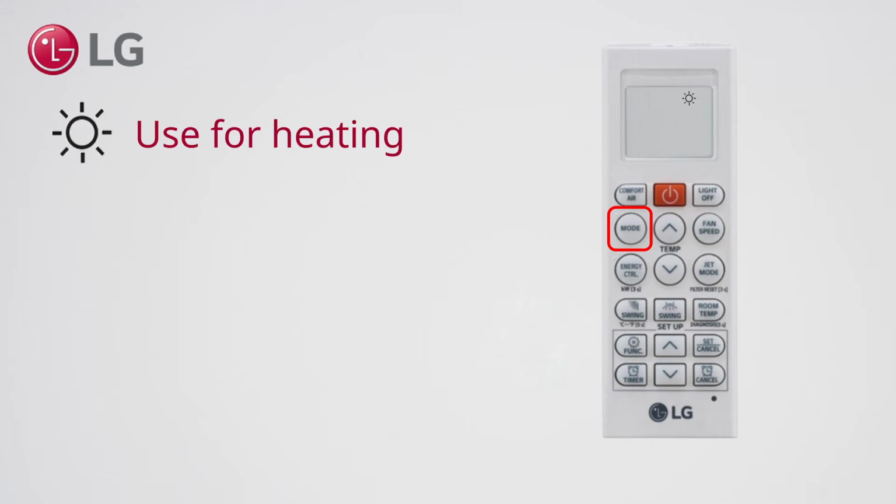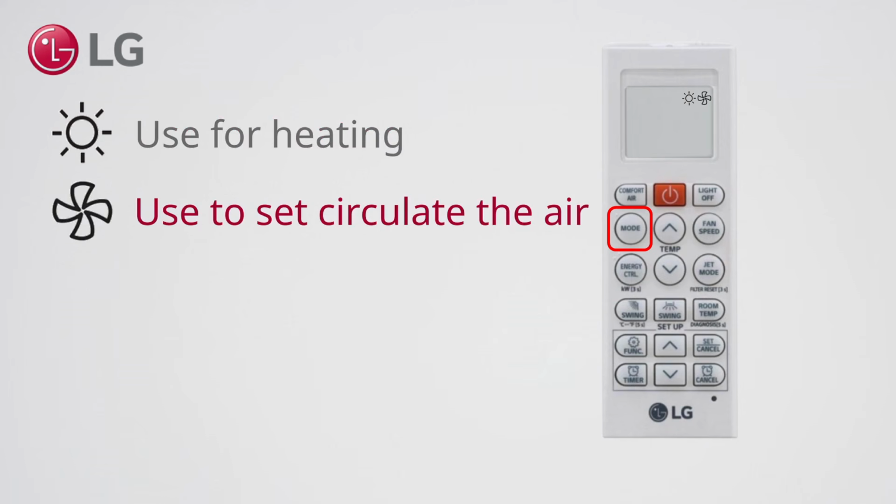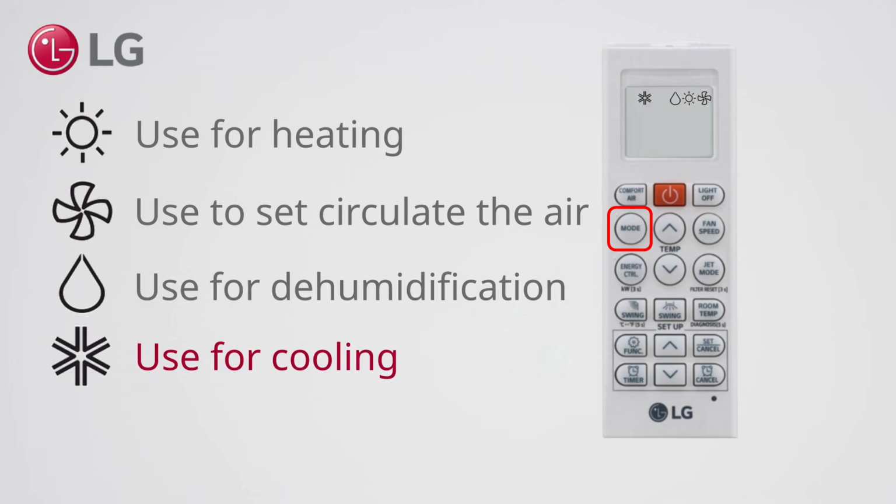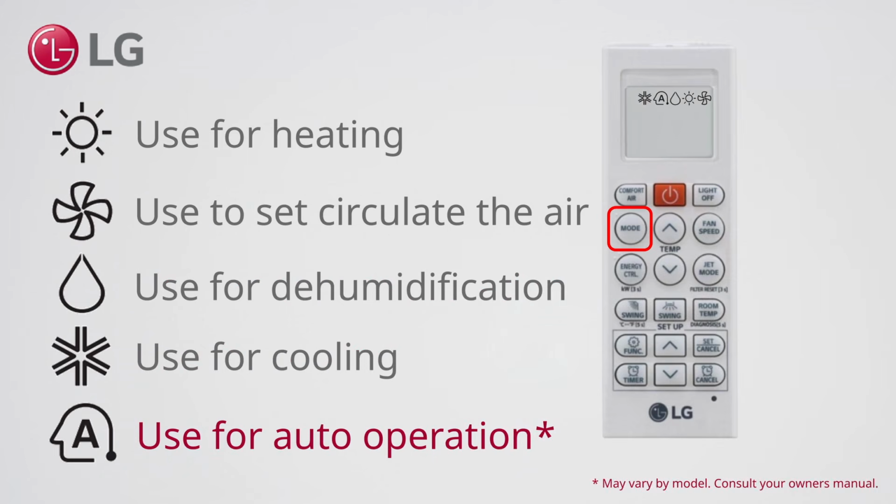Use heating mode to increase the room temperature. Fan mode circulates the air without changing the temperature. Dehumidification mode is used to extract moisture from the air. Use cooling mode to decrease the room temperature. Auto operation mode will switch automatically between cooling and heating, depending on the room temperature.